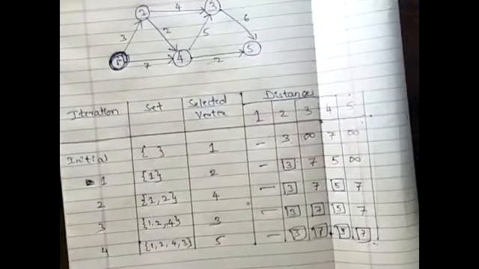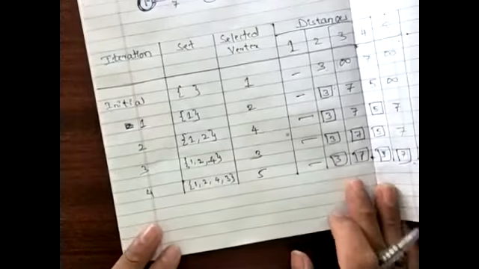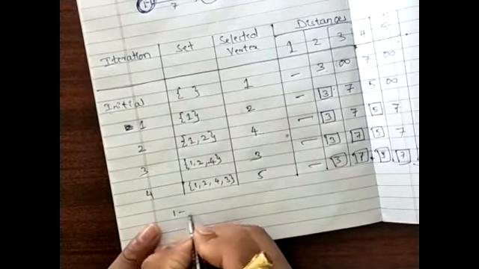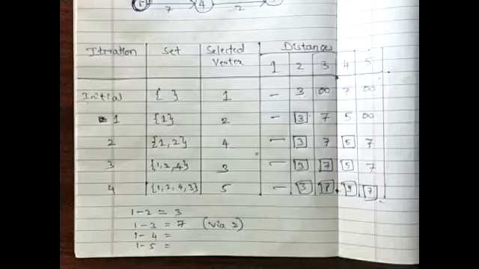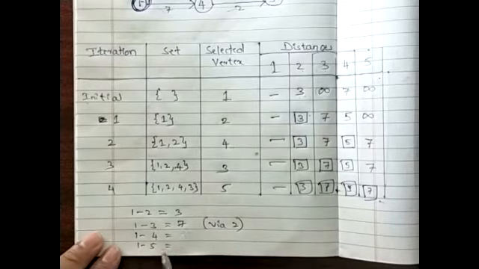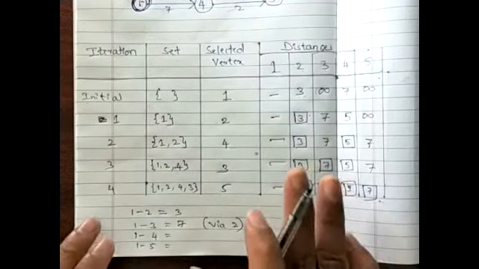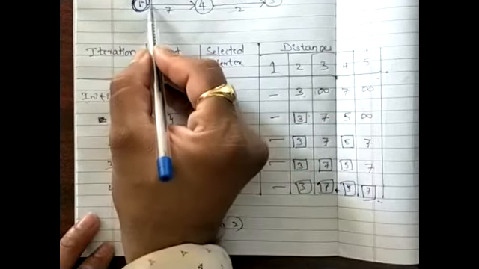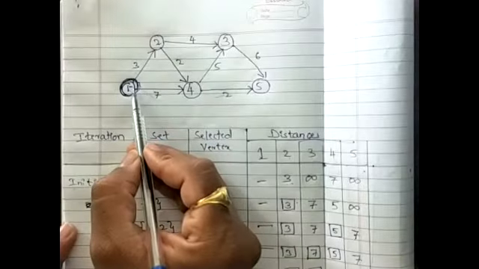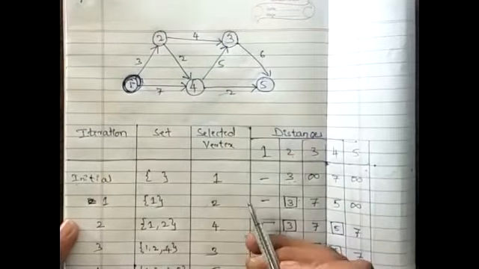Okay, now coming to the very important point, how I can reach the different vertices. Okay, let me write it here itself. From vertex 1 to vertex 2, okay, now here if you look at this particular table, we have figured out the shortest distances from the selected vertex 1 to all other vertices.